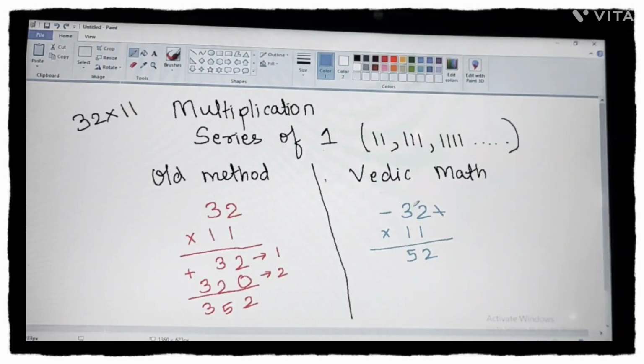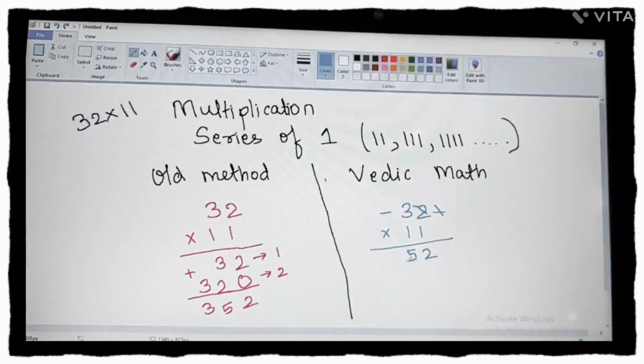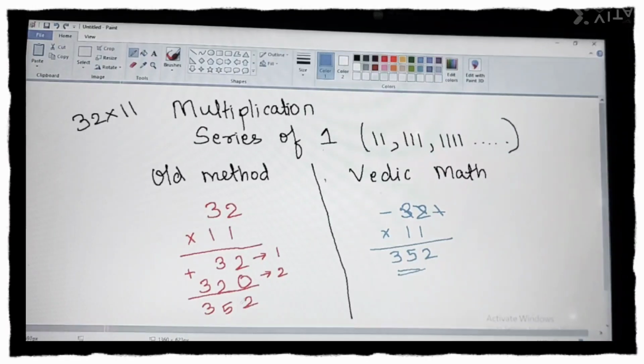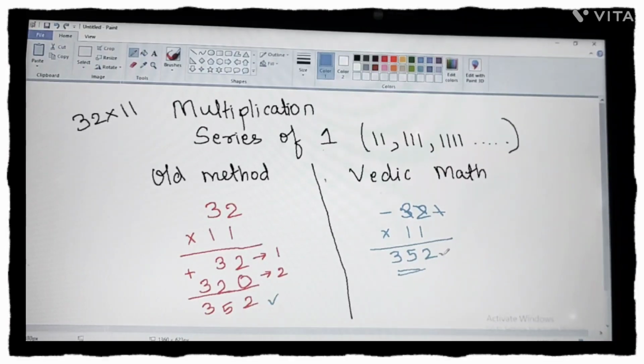Okay, now we will cut this 2. जैसे जैसे आपका एक एक नंबर ऐड होता रहता है, you keep on cutting. Okay, 3 plus dash is 3. Then you will cut this 3. Dash is remaining alone. We cannot add it because it is one number. हमको दो नंबर साथ में ऐड करना है. So same answer we have got, 352, 352.